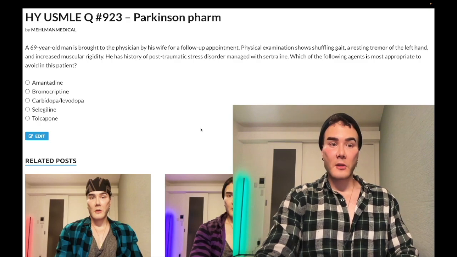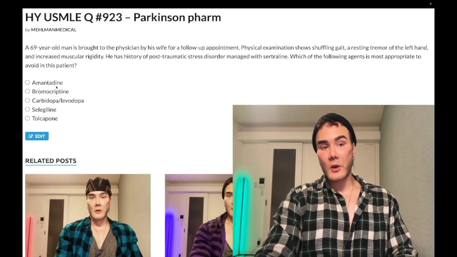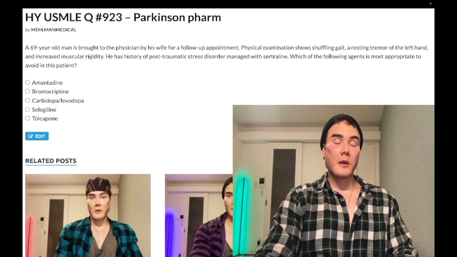Now, as I prefaced with amantadine, technically, if you give a drug that increases presynaptic release of dopamine, it could, in theory, increase the risk of serotonin syndrome. But if you're confronted with answer choices where there's potentially an equivocation, you say, well, selegiline's clearly the better answer. Because it's a high-yield point that monoamine oxidase inhibitors 100% need to be avoided in patients who are on other antidepressants. And if a patient is taken off an SSRI and there's not enough of a lag or break before commencing the monoamine oxidase inhibitor, that can also cause serotonin syndrome.